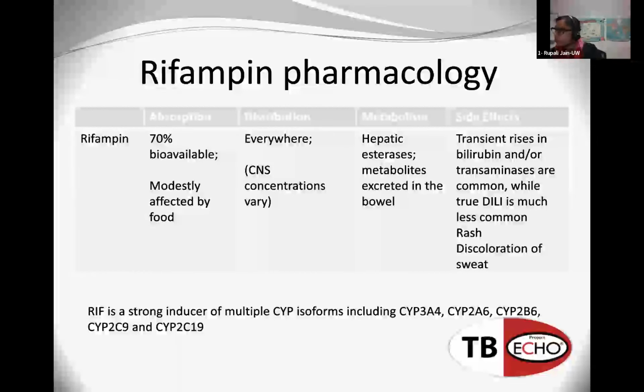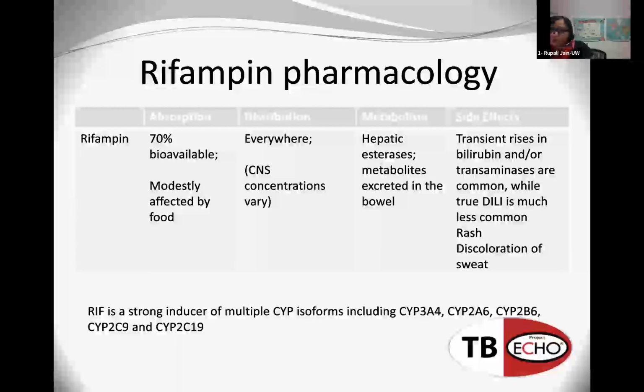And in general, and you guys know more about this than I do, the side effects of rifampin are generally transient rises in bilirubin or transaminases. But when I was looking in the literature, it says true drug-induced liver injury, meaning that it has long-term effects, is really less common than some of the other agents, where we think of INH and PZA can have higher rates of that. Again, this is what I found in some more academic sources, so you guys might have more experience with that.